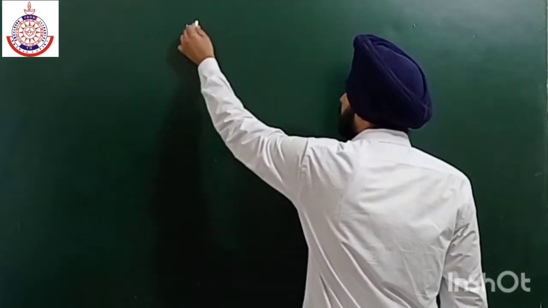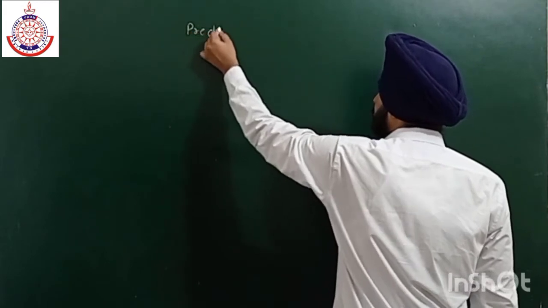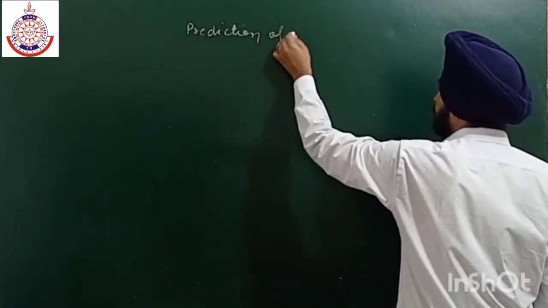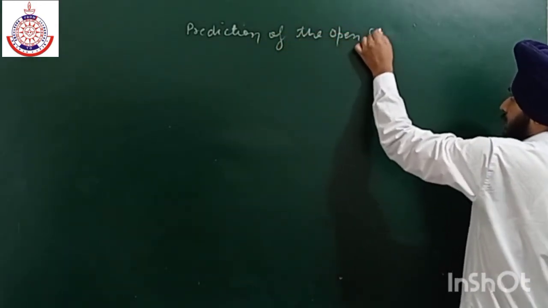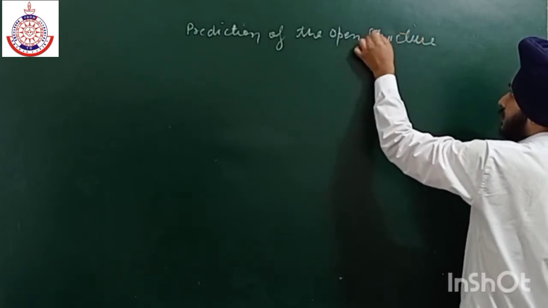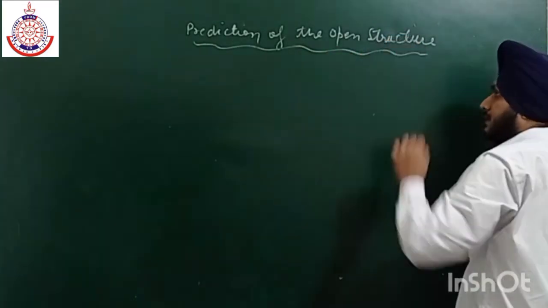So, prediction of the open structure. How can we predict the open structure? A large number of attempts were made at that time.